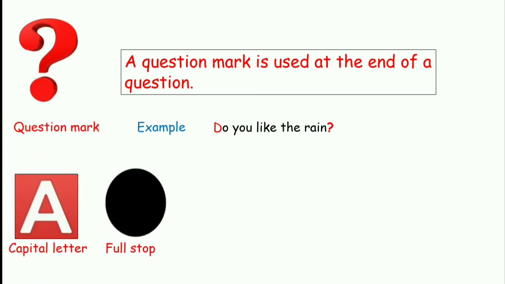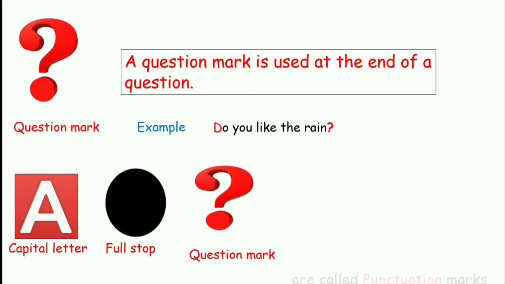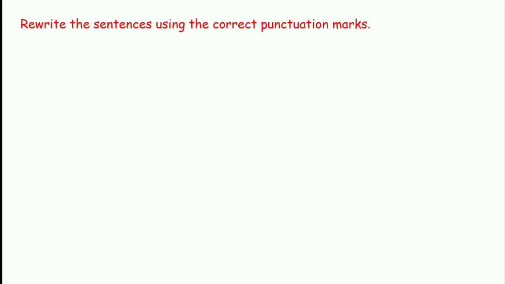Capital letter, full stop, question mark. These three are called punctuation marks. I repeat, capital letter, full stop, question mark are called punctuation marks.